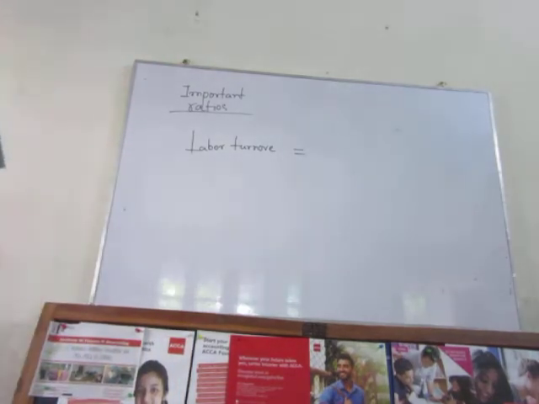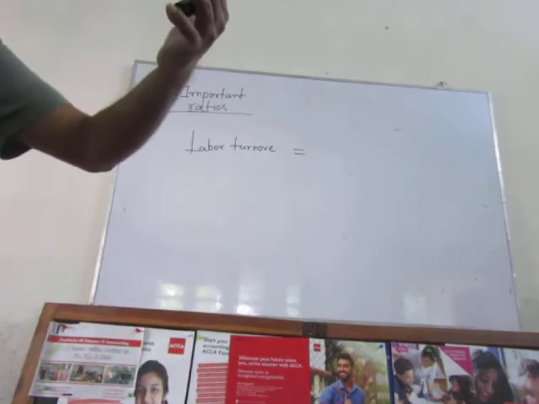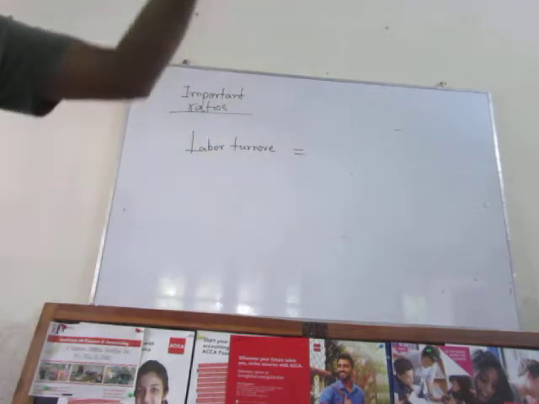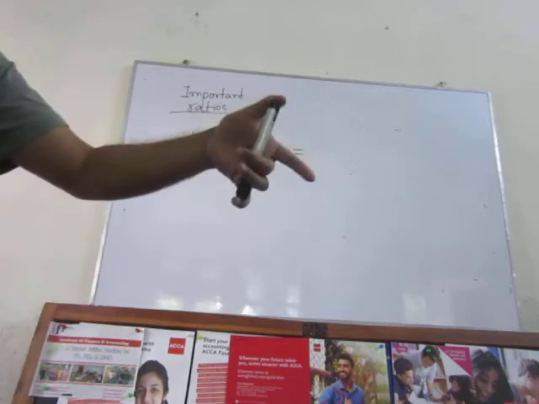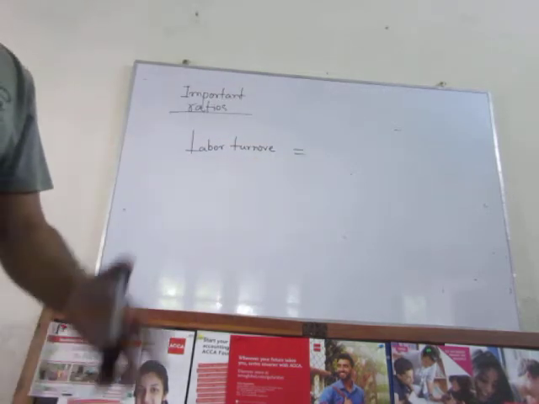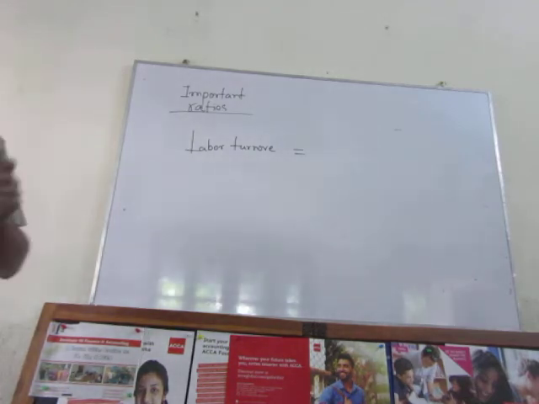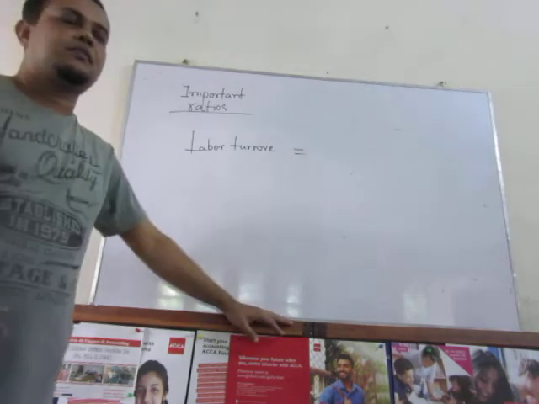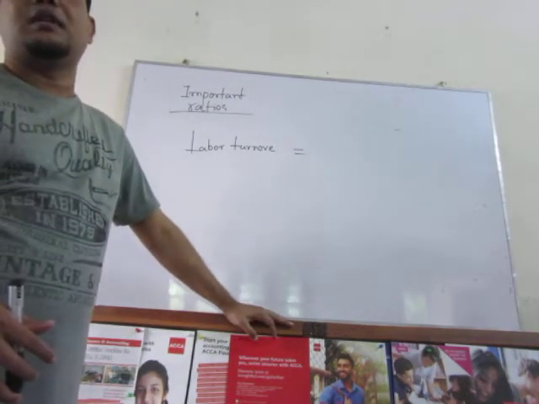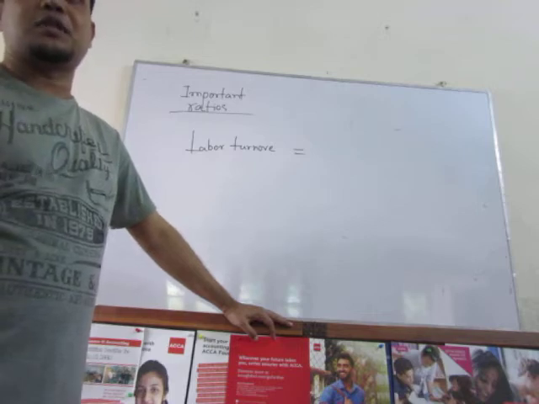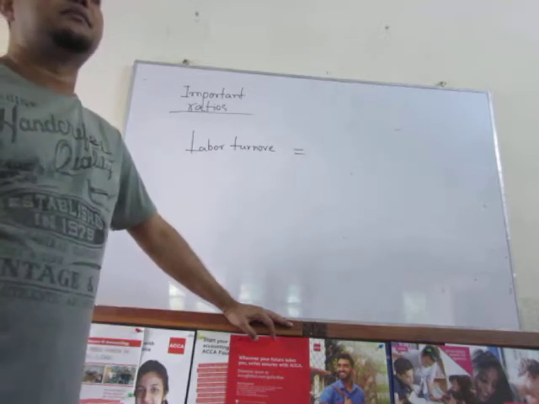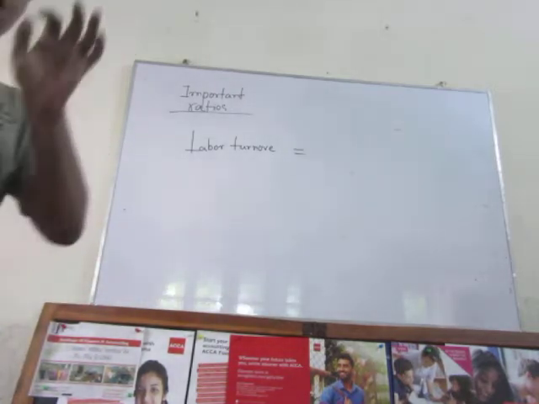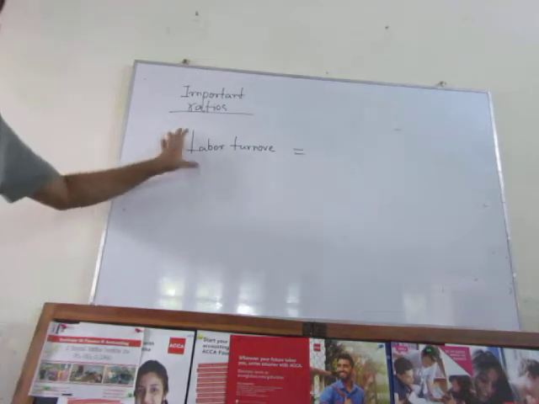Now the thing is, if after training is completed you employ a labor, and 1 year after, the labor leaves your organization and joins another business organization, he is already trained. So it's a loss for the business organization because you are losing a skilled labor who was initially unskilled. When you took him he was unskilled, then it took time and cost to make him skilled, and he has left you. That's why the organization needs to know this portion, and this portion actually comes through the labor turnover ratio.